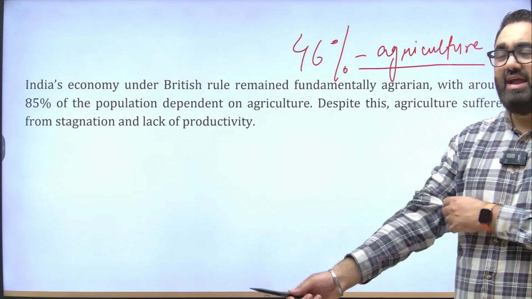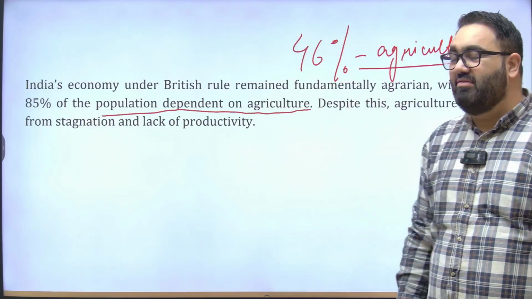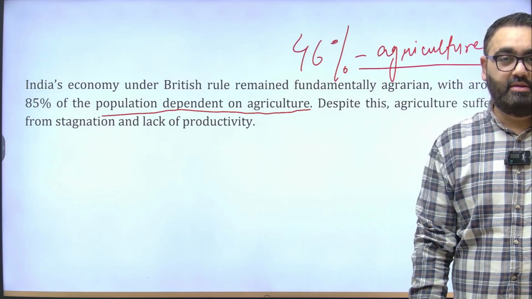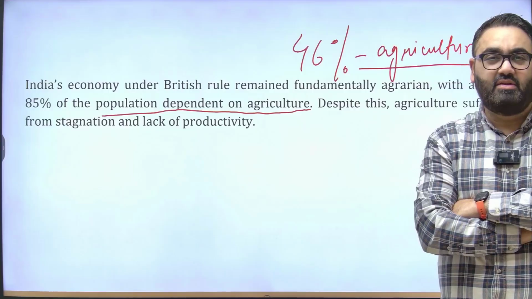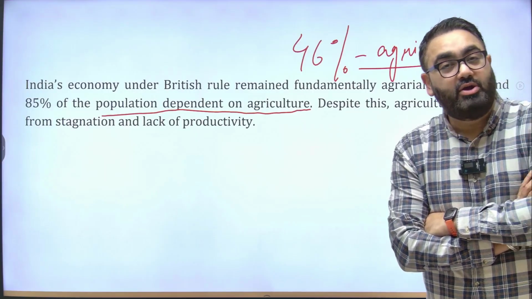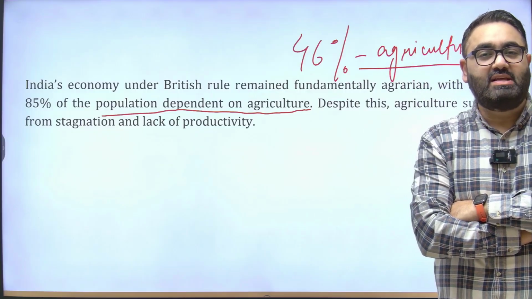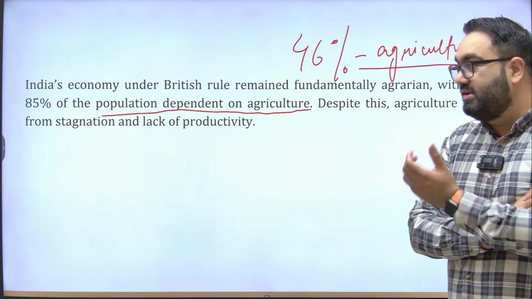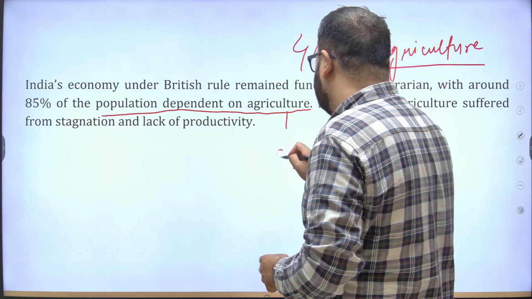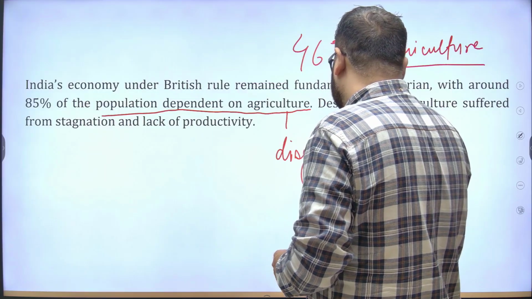As you can see here, 85% of our population was dependent on agriculture in one way or the other. This number has come down to 46%. The government would want to reduce it even further. Why do we want to reduce it further? Don't we like agriculture? We do. The reason the government wants to reduce it even further is that the government is of the view that agriculture suffers from something called disguised unemployment. We'll study about this later.